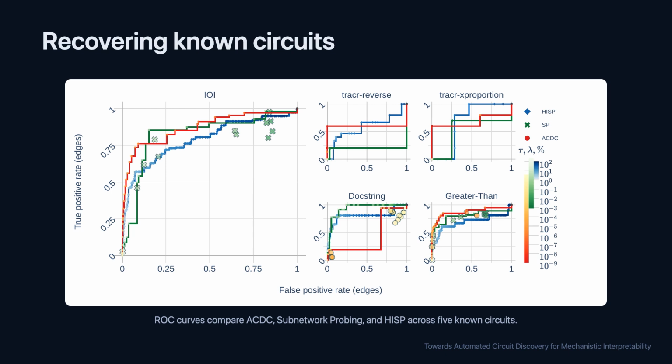Here is the headline quantitative result. These ROC curves compare recovered circuits against circuits previously found by human interpretability researchers across 5 transformer behaviors. Higher true positive rates and lower false positive rates are better. ACDC is competitive with the learned and gradient-based methods, and in several settings it performs best. For the greater-than task in GPT-2 small, ACDC selected just 68 out of about 32,000 possible edges, and those edges matched the manually discovered circuit components.